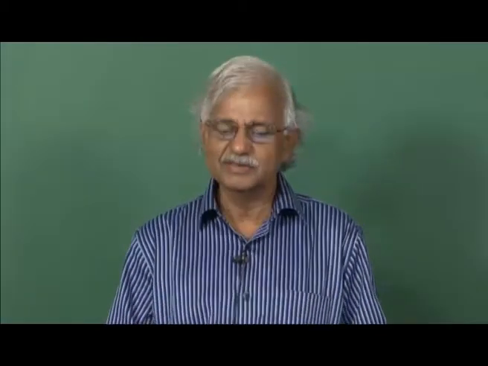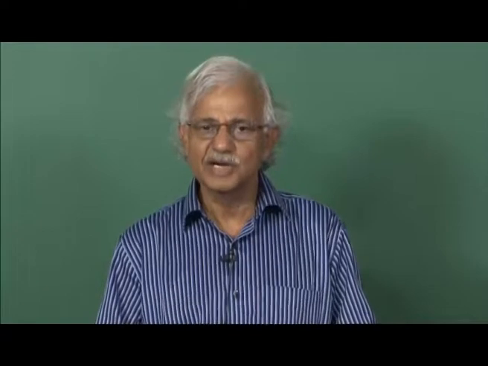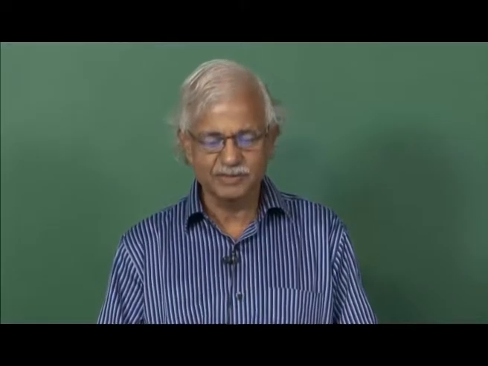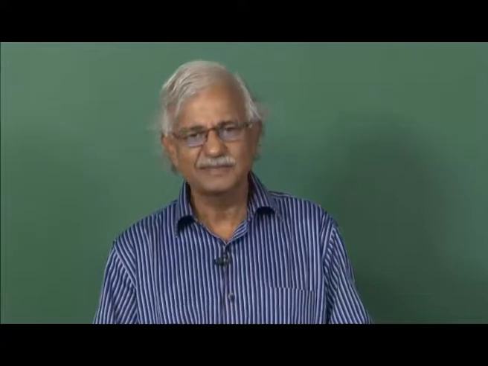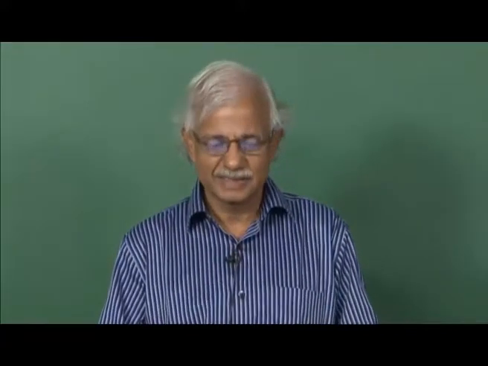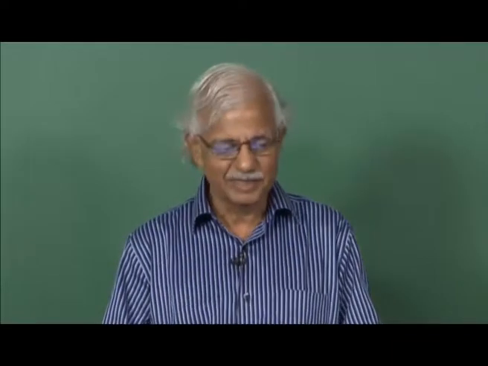And there is the property of kurtosis. In kurtosis we compare our actual distribution with a theoretical distribution called the normal distribution. I think all of you have somewhere or the other read about the normal distribution. We will also talk about that sometime.